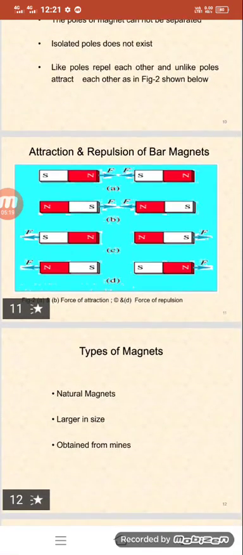And after that, what are the types of magnets? Mainly, natural magnets are there.